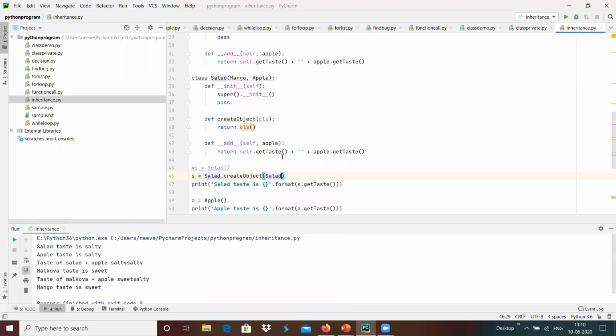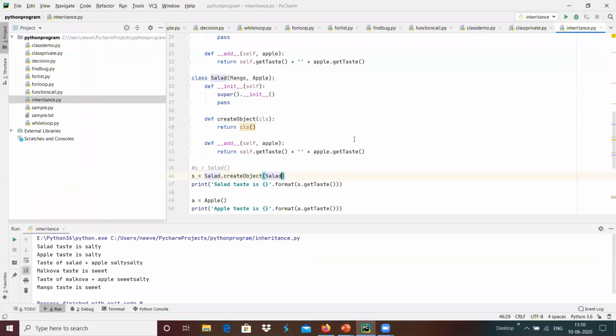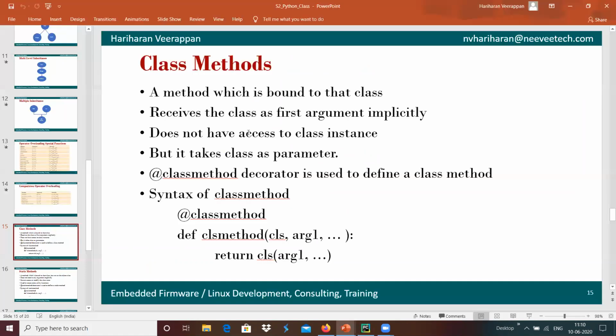This is called a class object, which is bound inside the class and receives that class as the first argument implicitly. For example, here we are passing salad implicitly to create a class object over here,